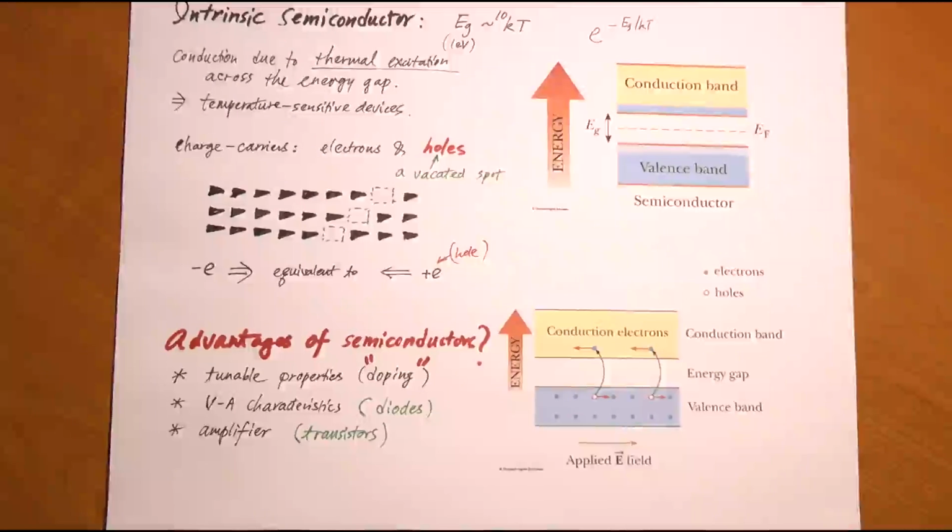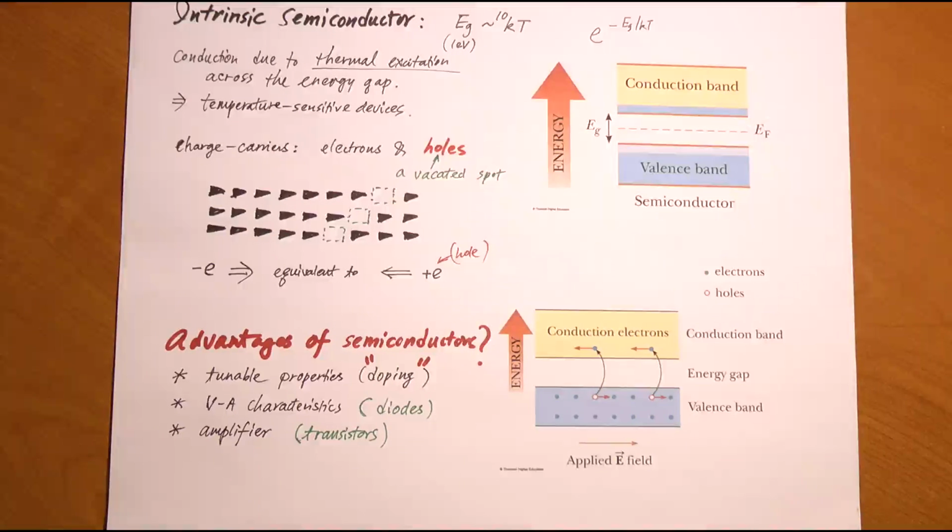So at this point, there doesn't seem to be that much of an interest in semiconductors, besides the fact that they can be sensitive to heat and sensitive to light. But other than that, why are they so incredibly useful? Well, it turns out it is because of a combination of things.